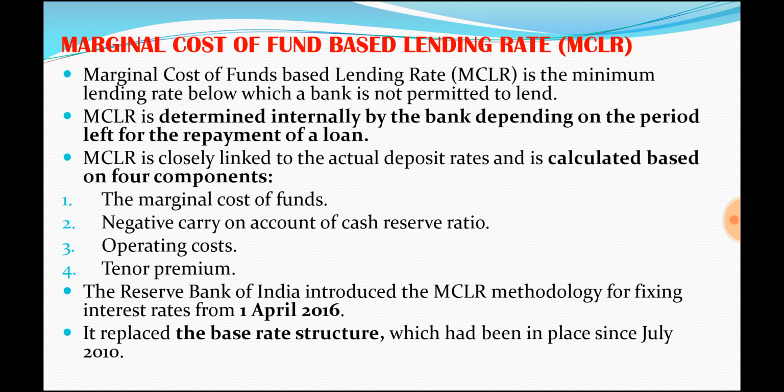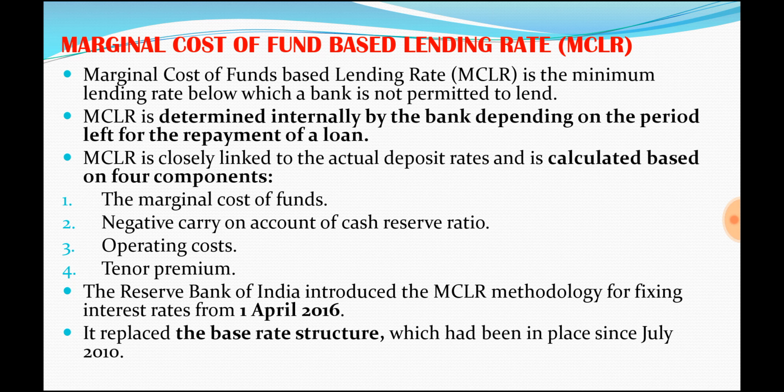Here the bank can determine the lending rate for prospective customers, but it should be calculated on 4 components: the marginal cost of funds incurred, the negative carry on account of the cash reserve ratio, the operating costs for the bank, and the loan tenor premium. All these 4 factors are considered to find the right interest rate.